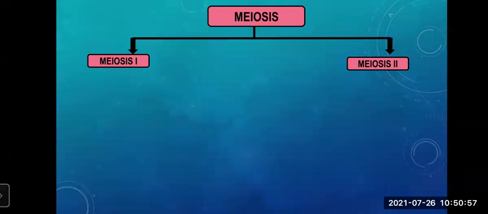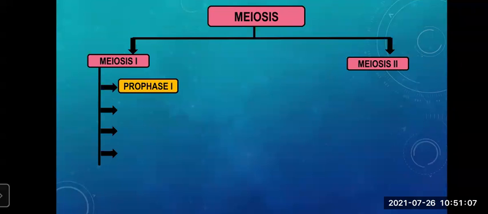In meiosis 1, there are further stages. What are those? Meiosis 1 is completed through 4 stages. What are the names?